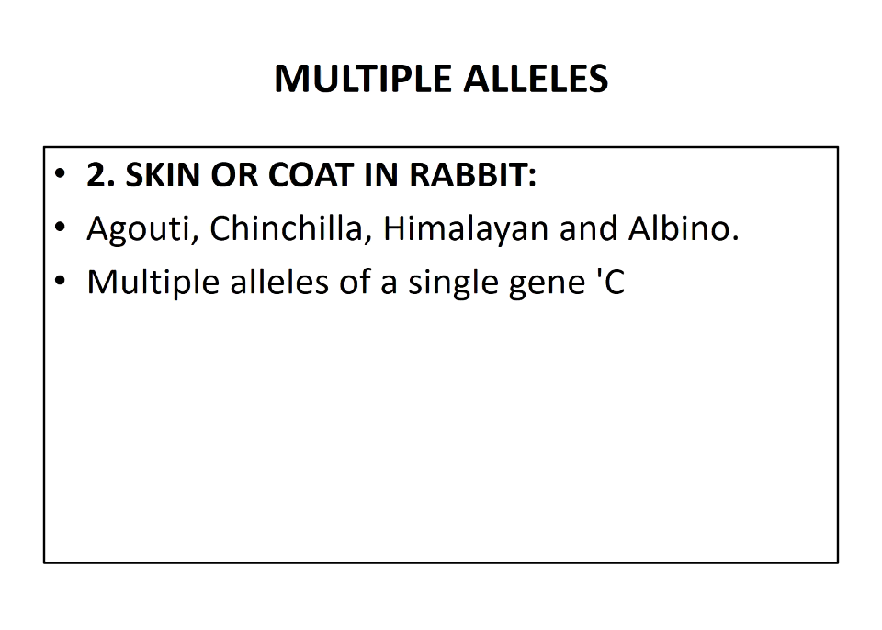So the next example is the skin or coat color in rabbit. In rabbit, 4 kinds of skin color are known. They are agouti, chinchilla, Himalayan and albino, and it is due to multiple alleles of a single gene, that is capital C.